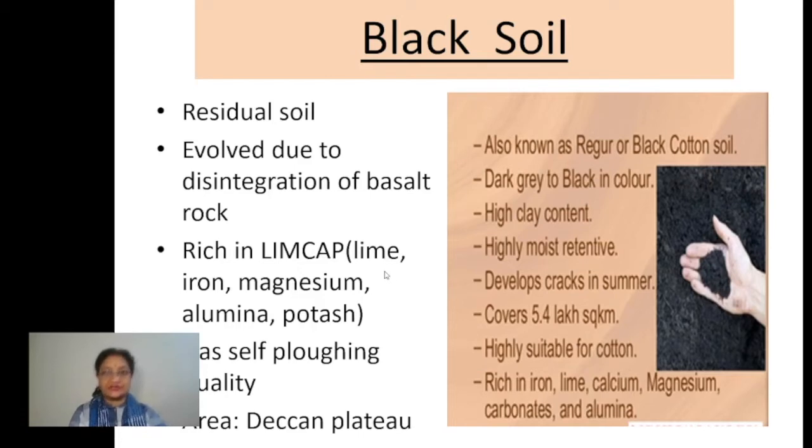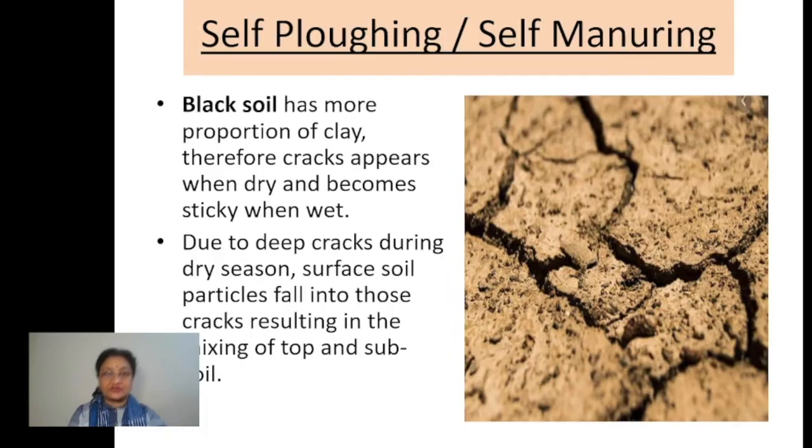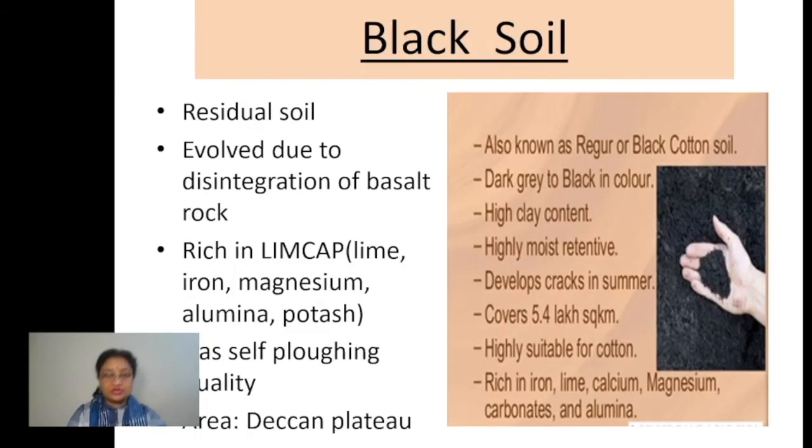It is very rich in them. Again, I am telling you, for the basic elements which are found rich in black soil, you should keep in mind LIMCAP.